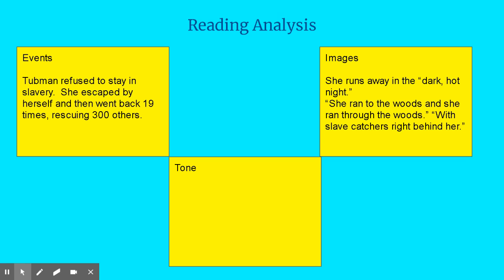So then last, when we look at the tone, we have to think about the dialect that they were using, which we talked about was supposed to sound like it came directly out of Harriet Tubman's mouth. And also the rhythm and the repetitiveness that they did include. So I have that it is repetitive and rhythmic. I could easily see this being put to music. And the tone of it is they're celebrating what Harriet Tubman did and what she wasn't afraid of, what she was willing to fight for. And that's the whole tone of this poem.